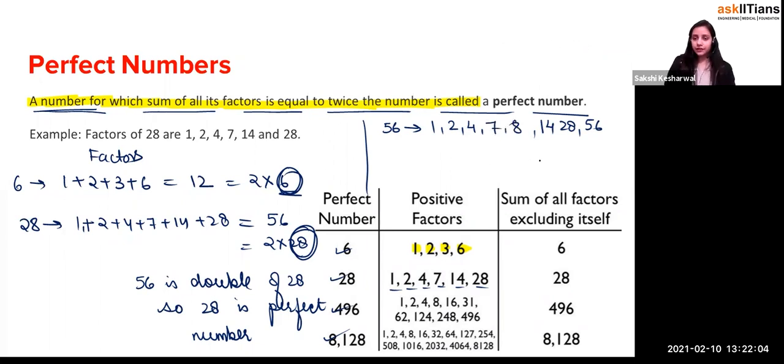So if you're going to just add it up, what will it be, beta? 1 plus 2 is 3, 3 plus 4 is 7, 7 plus 7 is 14, 14 plus 8 is how much, beta? 14 plus 8 is 22, right? 22 plus 14 is equal to 36. Yeah, 36, and 36 plus 28 will be 64, right?